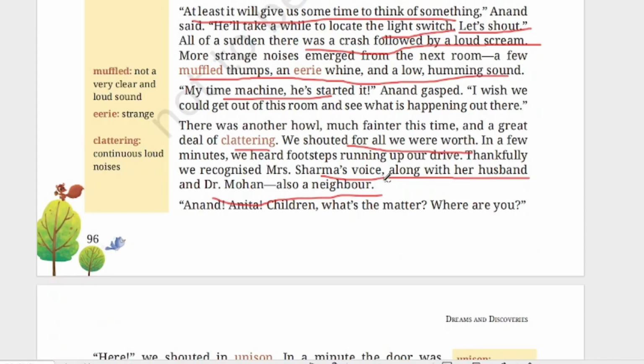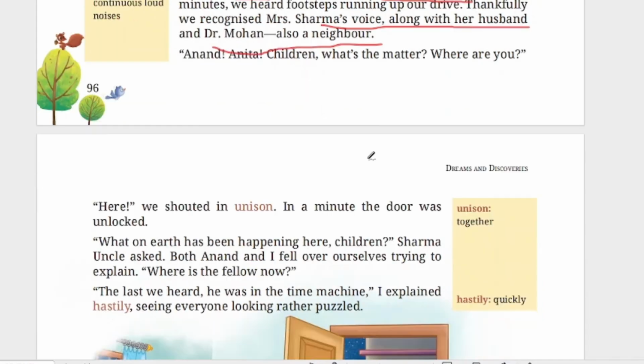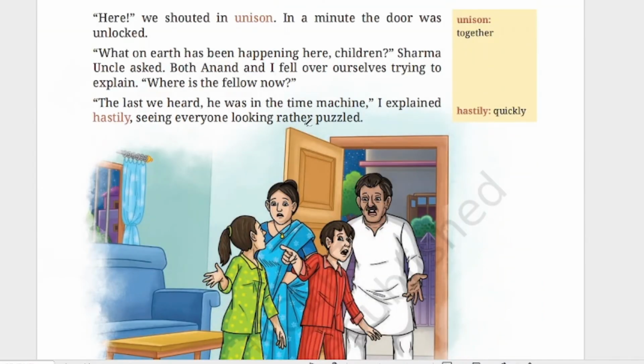"Anand, Anita, children, what's the matter? Where are you?" So when they heard this howling sound, they were scared and rushing and asking, where are you, children? "Here," we shouted in unison. It means they shouted together that we are here. In a minute, the door was unlocked. "What on earth has been happening here, children?" Sharma uncle asked. So by all these sounds, they were also hearing the children screaming, and some other strange noises were coming from the house. So these people were asking them, what on earth has been happening here, children?